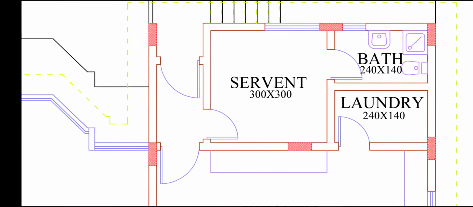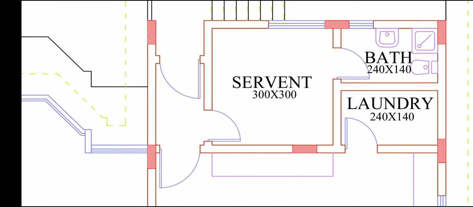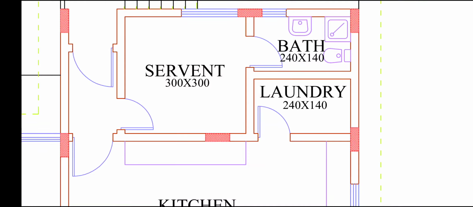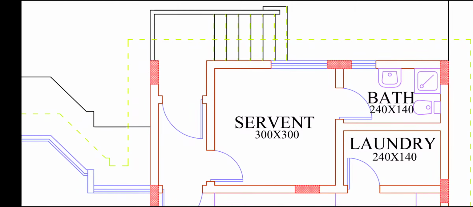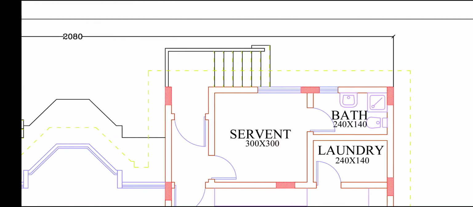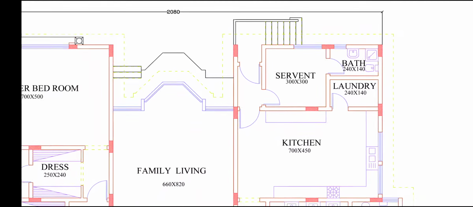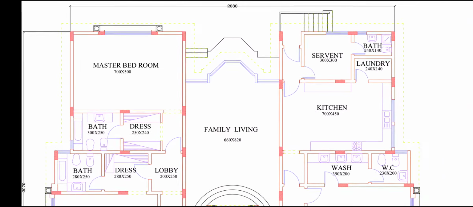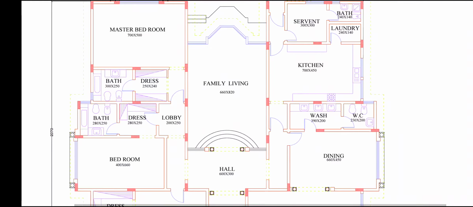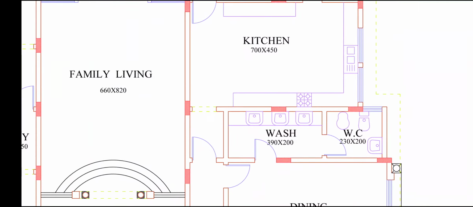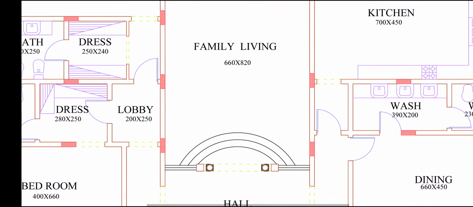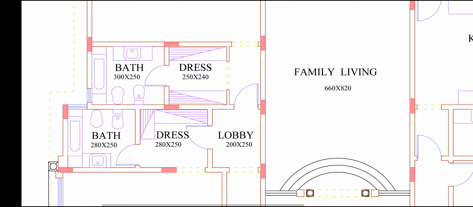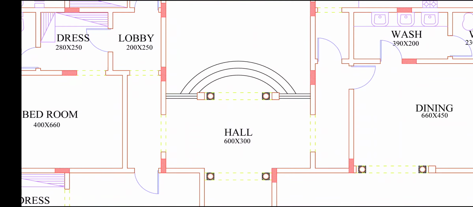This servant area is 300 centimeters by 300 centimeters. This laundry is 240 by 140. This bathroom, and at the back side we have an entrance. So this plan covers a 2 meter boundary on all four sides, and this wonderful plan has all columns, wash basin, closet, sink, stove, everything placed properly, and cupboards also, however many columns we are getting.